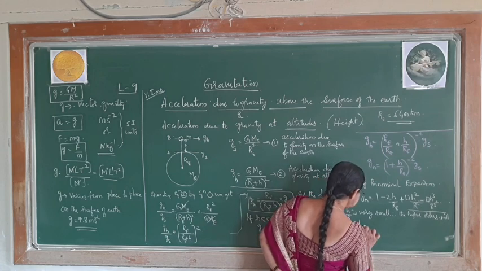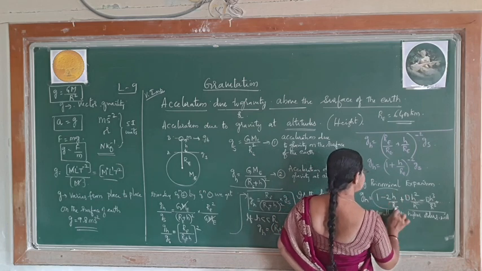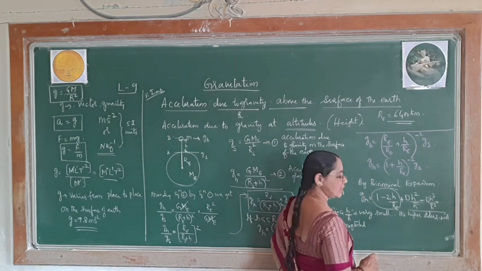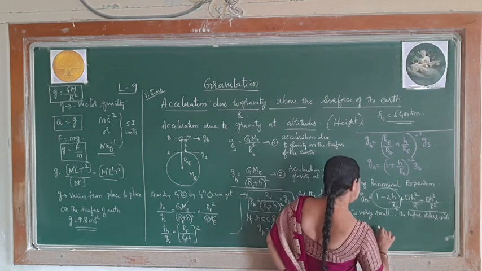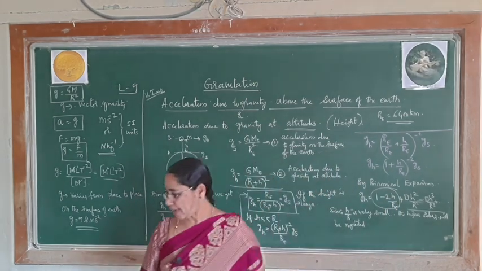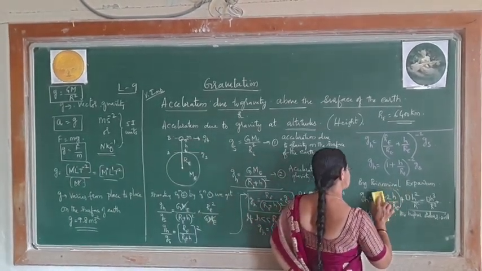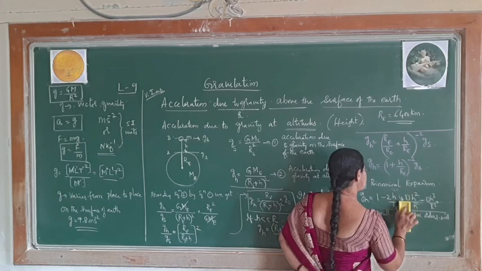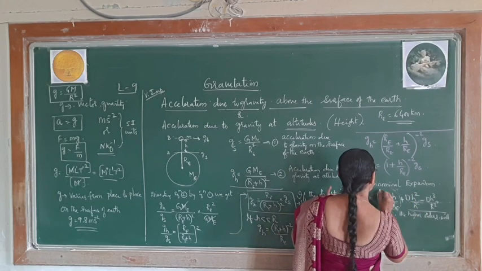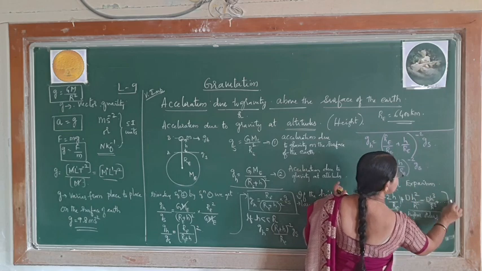So, when it is neglected, naturally our expression will be restricted to only this. At this position it will be restricted. At that time we write, I will just show how it is. I will write here. This is the expression we have, and finally this is extra, into g_s I have written.